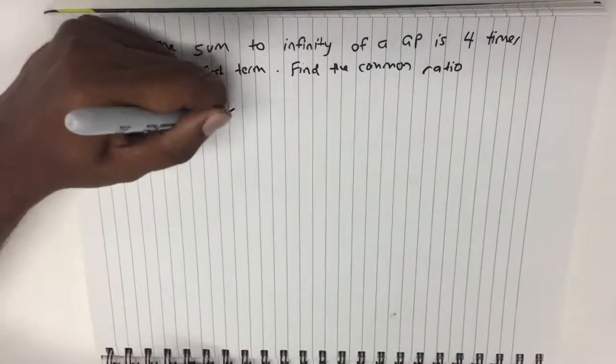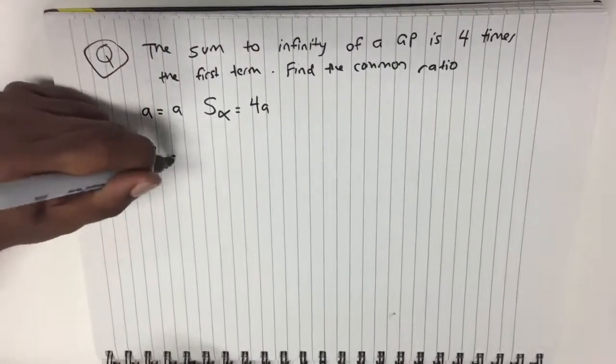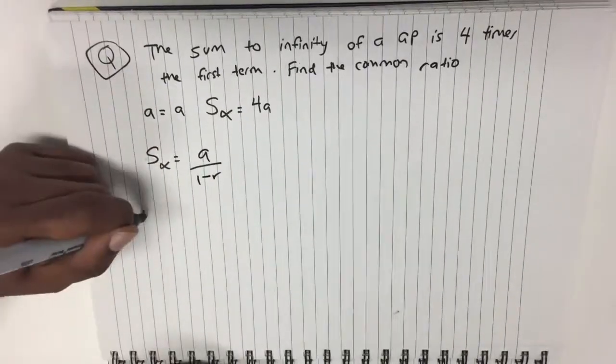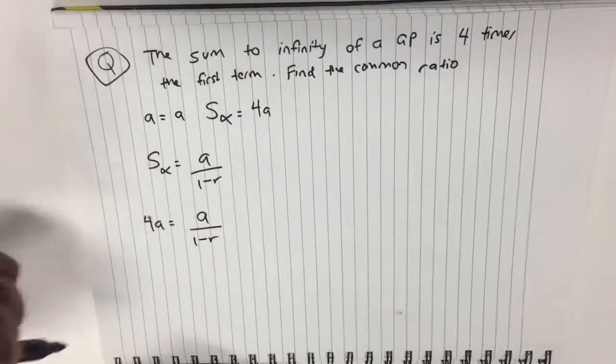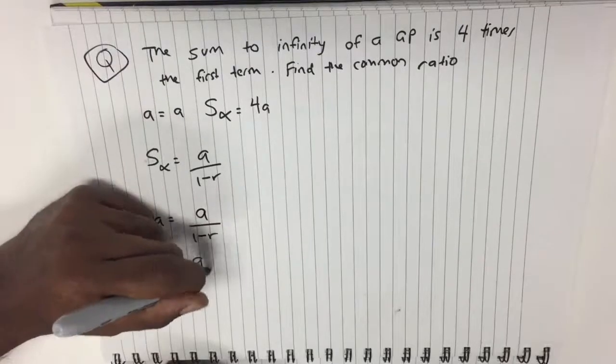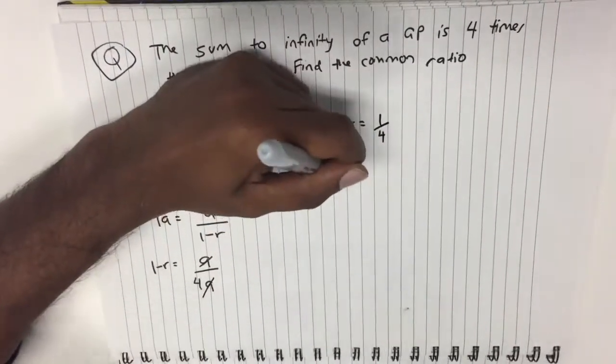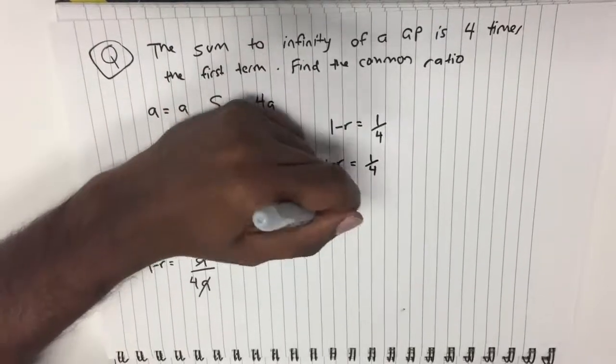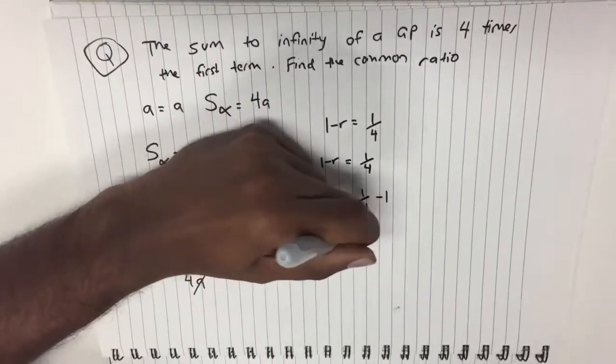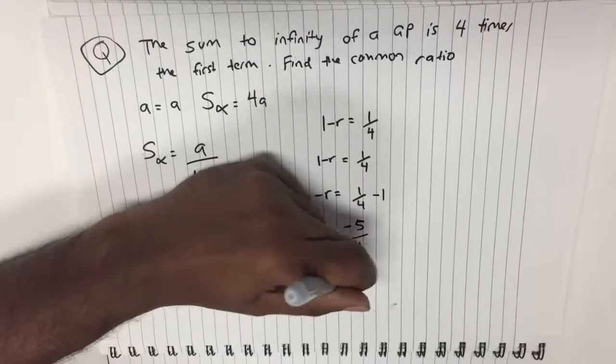Let's have a slight variation where the sum to infinity is 4 times the first term. Here we can denote that S infinity is 4a. Therefore 4a equals a over 1 minus r. Here we can switch the sides, so 1 minus r becomes a quarter, and r becomes 3 over 4.